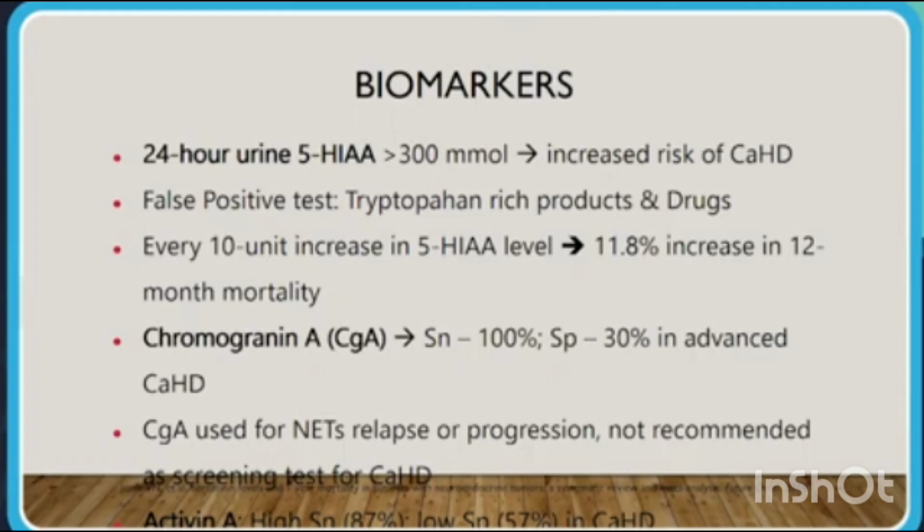Another test like chromogranin A has sensitivity up to 100% and specificity nearly 30% in advanced carcinoid heart disease. Chromogranin A is used for neuroendocrine tumors, relapse or progression; it is not recommended as a screening test for carcinoid heart disease. Activin A has a high sensitivity of 87% and low specificity of 57% in carcinoid heart disease.